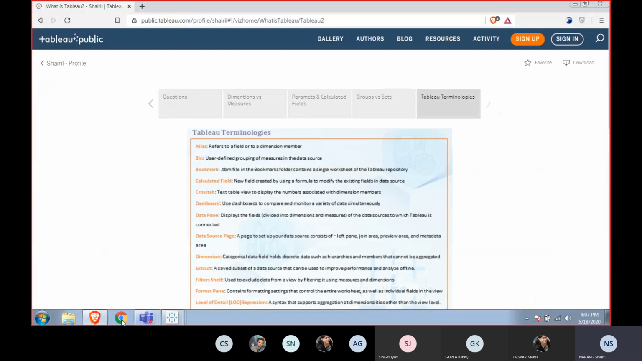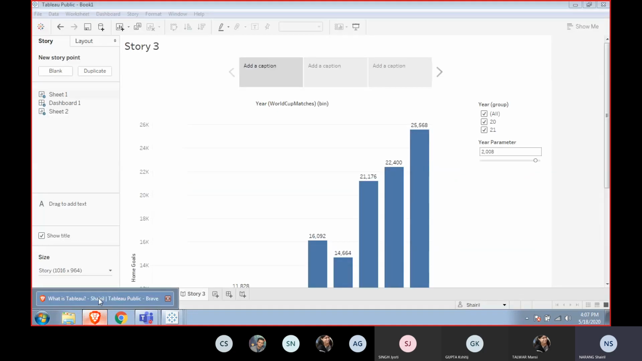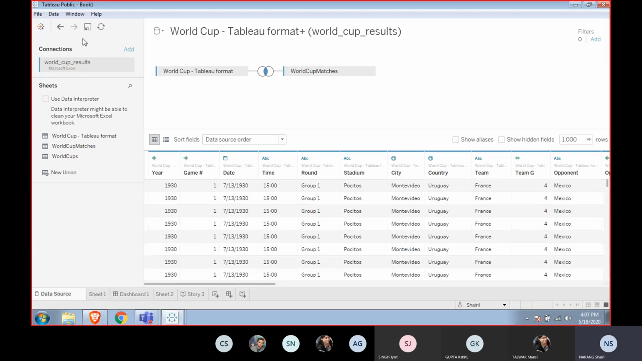Then we have the data source page. I think you are aware of the data source page. This is the data source wherein you can do a save. Because it's a Tableau public edition, it will save to Tableau Public, because I am already logged in to my Tableau Public here. You can see I can sign out from here. And also the refresh data.